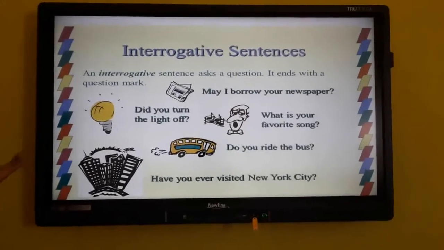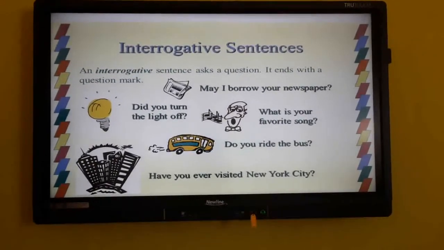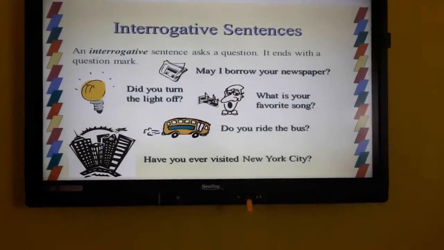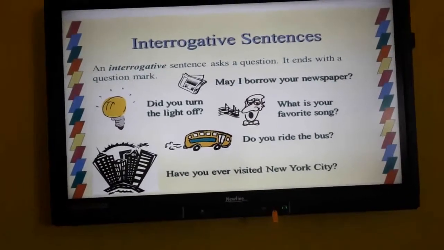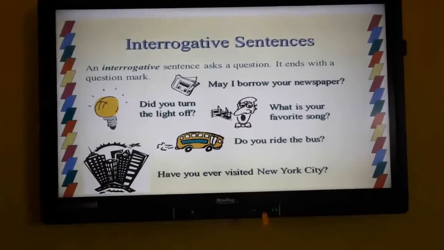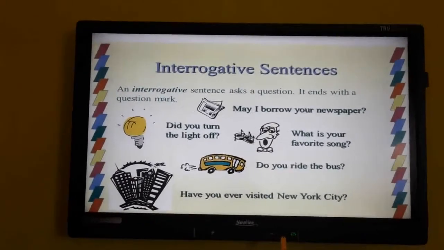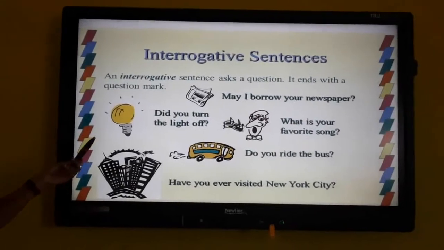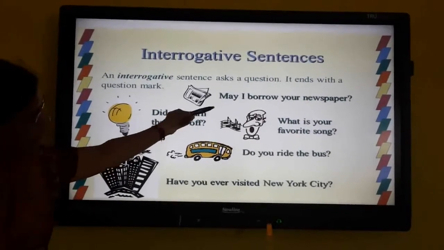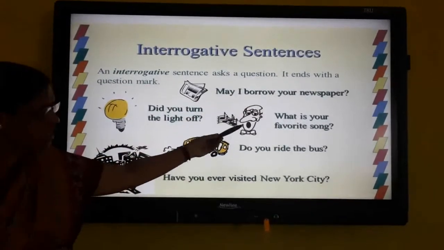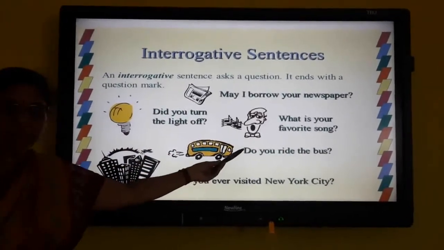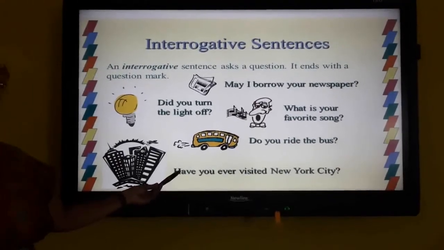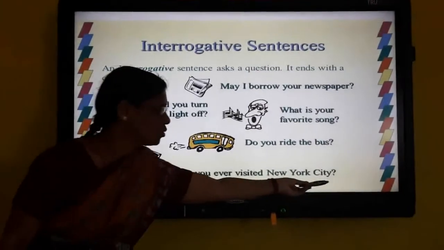Next is interrogative sentence. Interrogative sentence means asking a question. It ends with a question mark. So if you ask a question, you can use a question mark at the end of the sentence. While writing, we should put a question mark. Did you turn the light off? May I borrow your newspaper? What is your favorite song? Do you ride the bus? Have you ever visited New York City? So all these are questions. After the question, you should use a question mark.